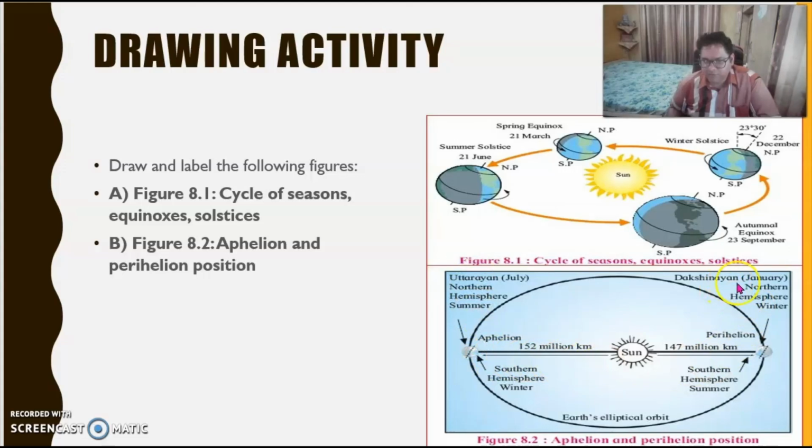And in Dakshinayan, which happens in January, in the northern hemisphere it is winter. We have the perihelion position, which is 147 million kilometers away from the sun. Okay, so draw these positions also in your notebook.